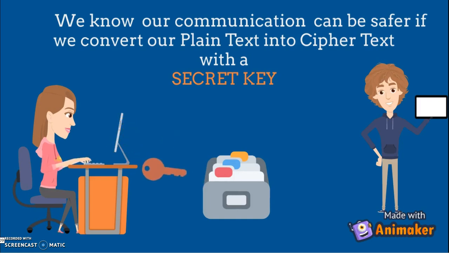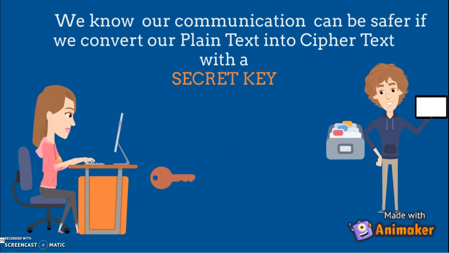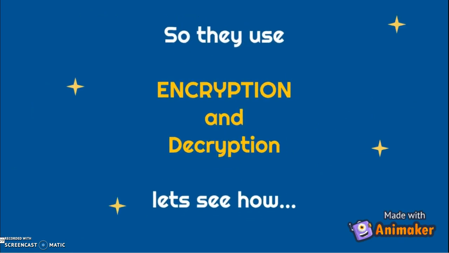This is the key that Alice will be using and sending her data to Bob. This process of using the secret key is understood with the help of encryption and decryption. Let us see how.